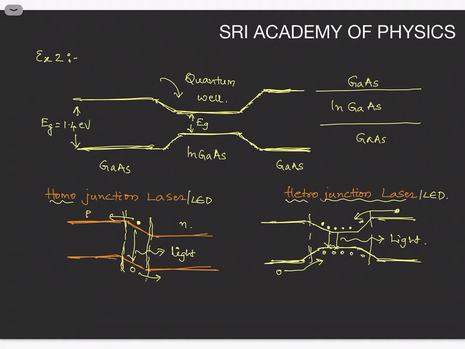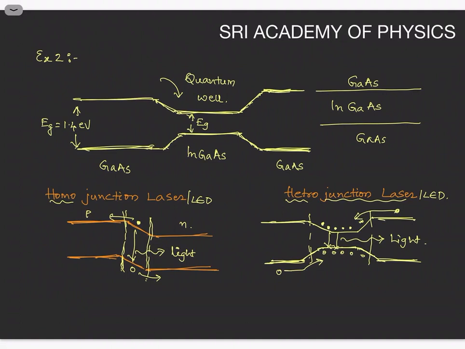So in this process, when the electrons are moving from N region to P region, some electrons recombine, and some electrons enter the P region. So not all electrons moving from N region to P region participate in the recombination. So here the efficiency is somewhat less. But I need all electrons and holes to recombine, then you will get efficient light. For that purpose, you are making a heterojunction laser.